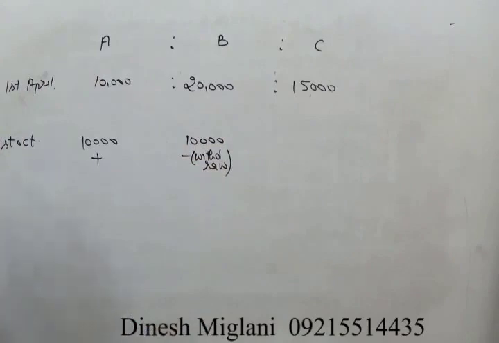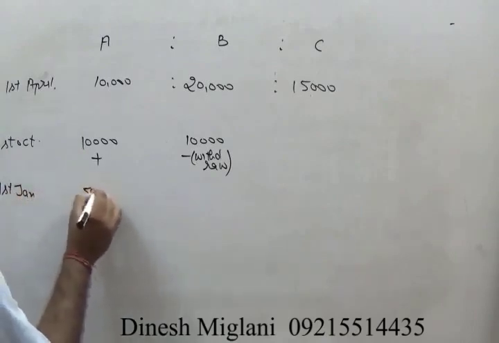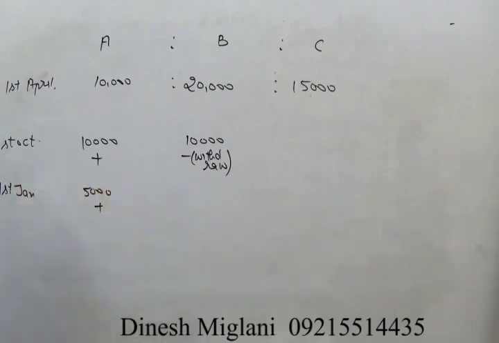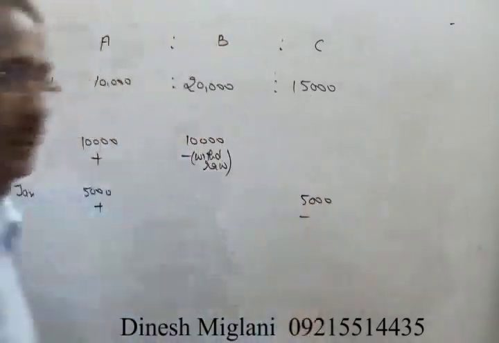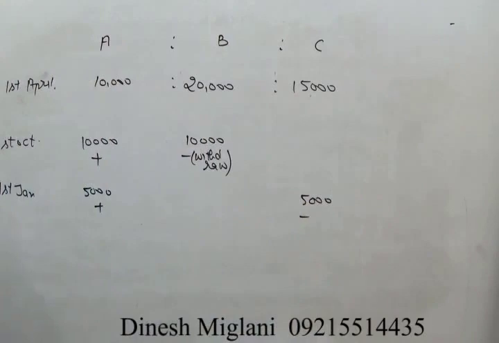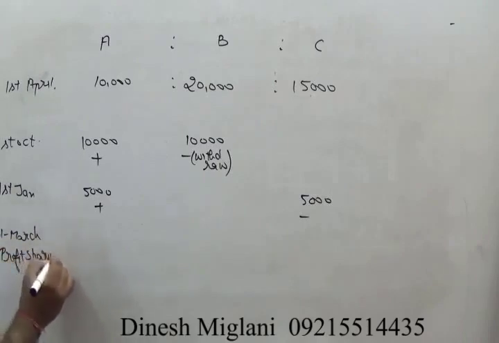C does not make any change. On 1st of January, A invested rupees 5,000 more. B does not make any change and C withdraws rupees 5,000, means C withdraws rupees 5,000 from the business. Now on 31st March of that year, we have to find out what is the profit sharing ratio.